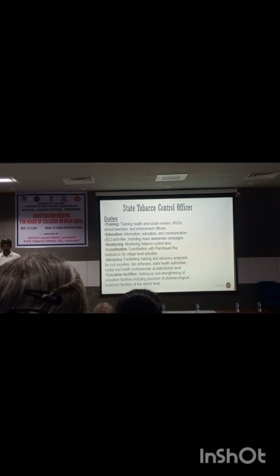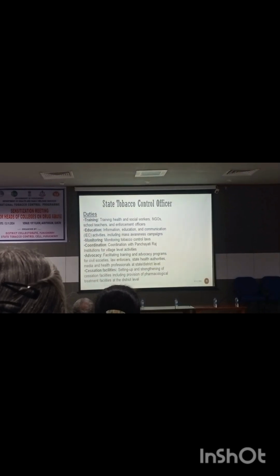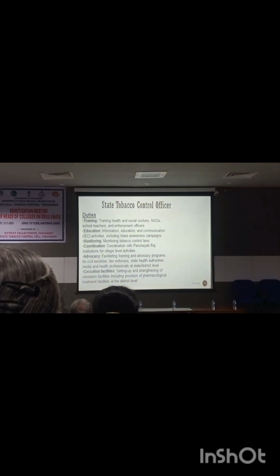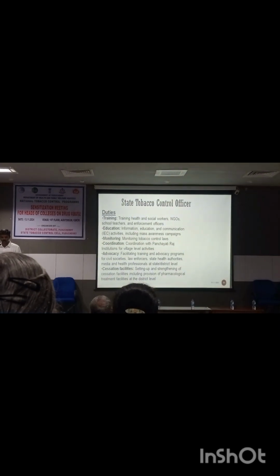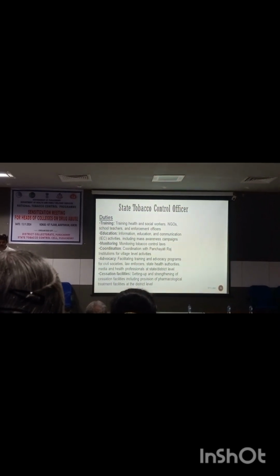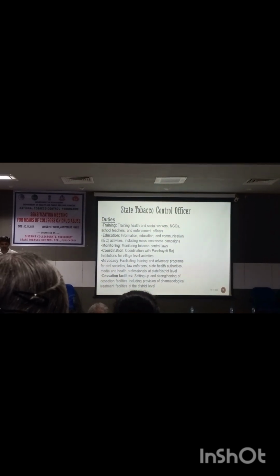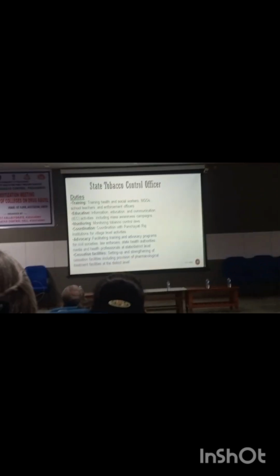In Puducherry, we have the State Tobacco Control Office, whose duties are training health and social workers and NGOs, giving education in the form of IEC activities, monitoring the tobacco control laws, coordination with village level Panchayat Raj institutions, advocacy, and setting up and strengthening these cessation facilities.